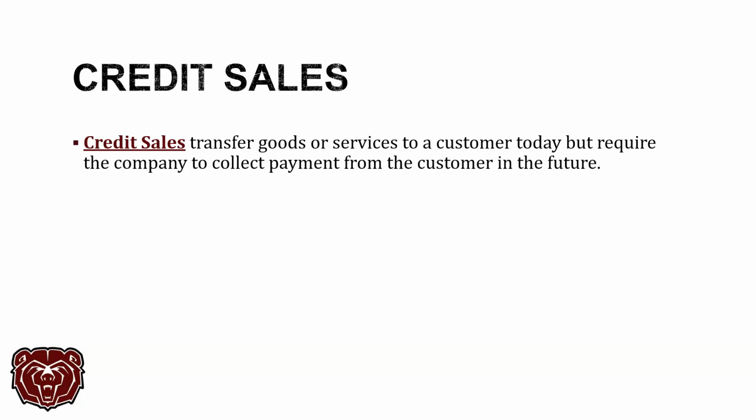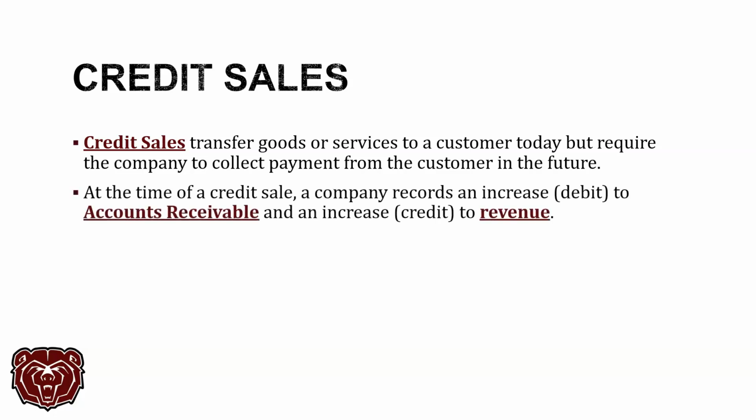Okay, so remember, credit sales is when we transfer goods or services to a customer, but they're going to pay us cash in the future, right? We're anticipating, we are entitled to cash in the future from them. This is what creates that asset account, that accounts receivable account, right? So when this happens, at the time of the sale, we're going to record a debit to accounts receivable to increase it. And we're going to record a credit to revenue, service revenue, sales revenue, whatever kind of revenue it is, to increase that as well.